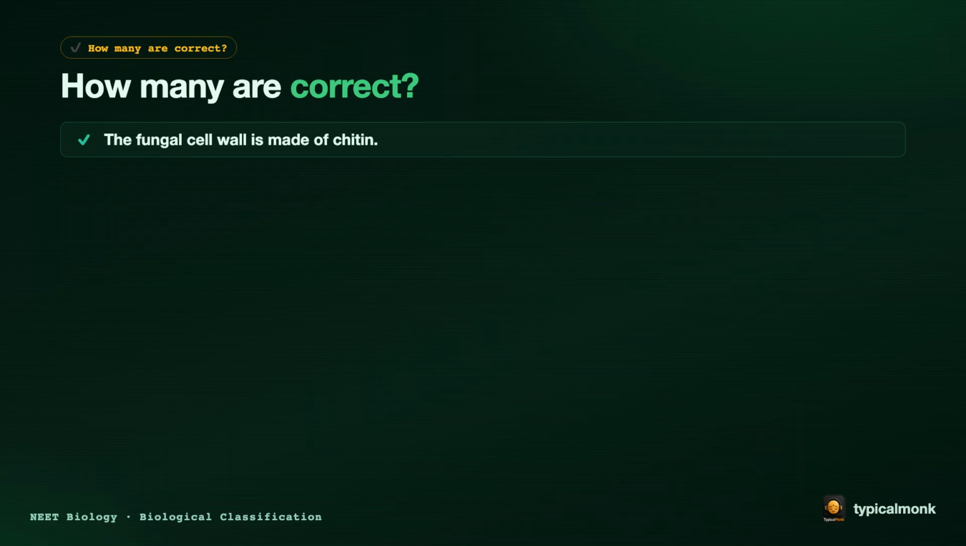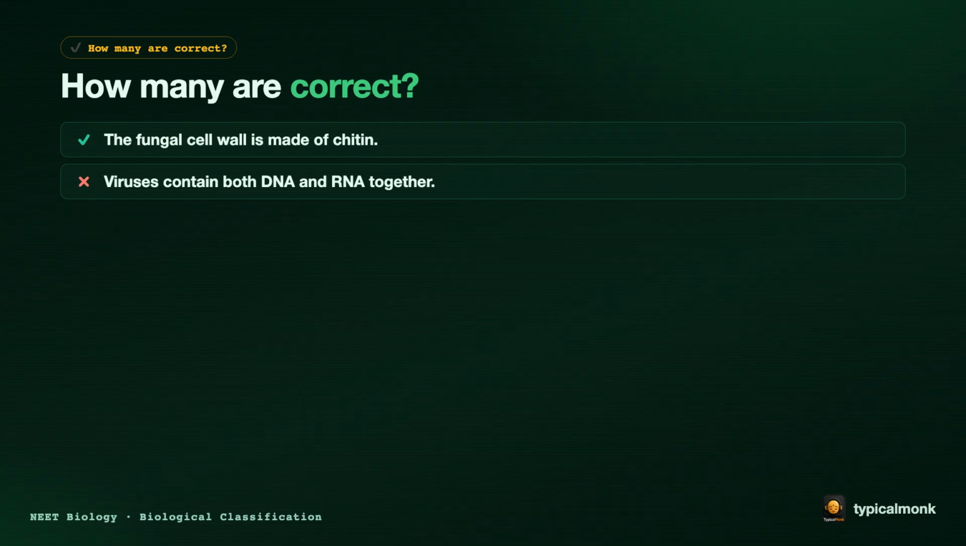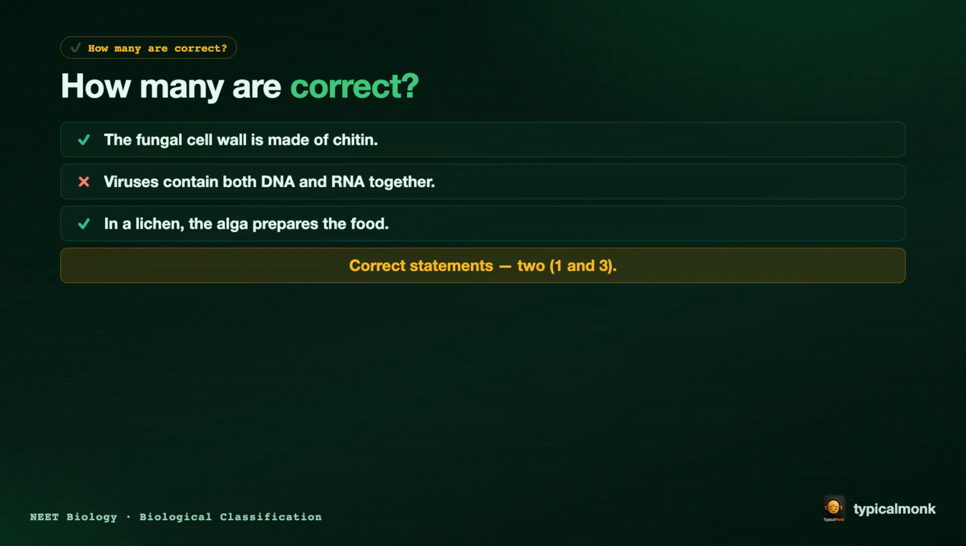Now the third drill. How many of these statements are correct? Check them one by one. First, the fungal cell wall is made of chitin. This is correct. Second, viruses contain both DNA and RNA together. This is wrong. Third, in a lichen, the alga prepares the food. This is correct. So the correct statements, 2, that is, the first and the third.